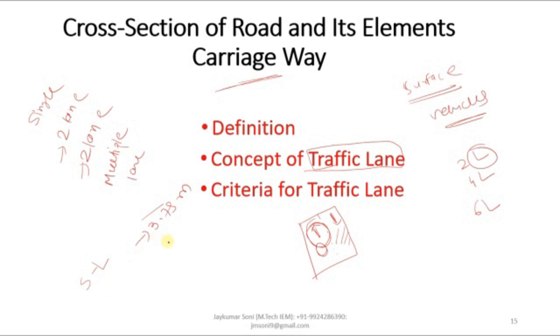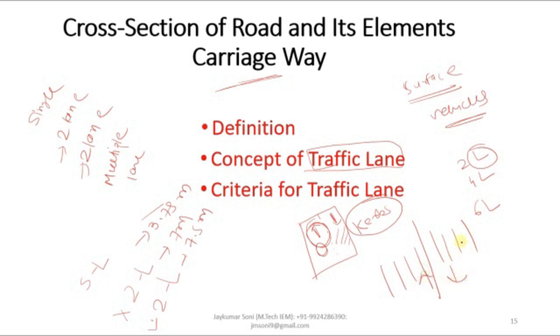If the road has a width of 7 meter and curbs are not provided, what curbs are I will discuss in a future part. If curbs are not provided, then this is called a two lane road without curb. If the road has two lanes and curbs are provided, then the width will be increased to 7.5 meters. And if there are a number of lanes in the road, let us talk about Gandhinagar city, then the lane width will be 3.5 meter per lane.